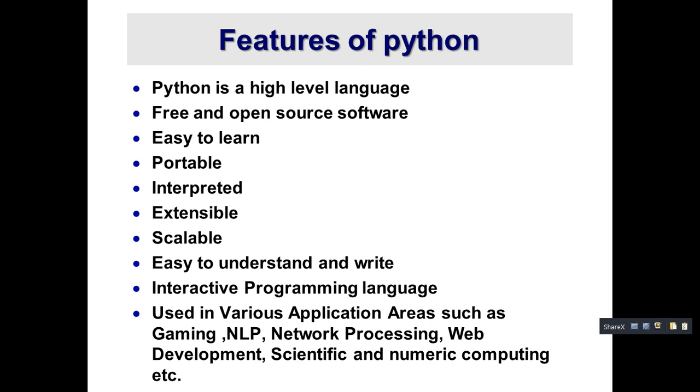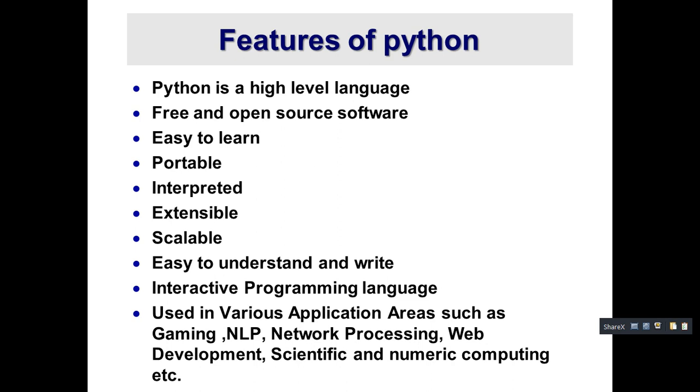Next point, as we have already seen in the previous slide, is that it is free and open source software. Then the third point is that it is easy to learn. When compared to other programming languages like Java, C, C Sharp, C++, Ruby, PHP, Perl, the Python programming language is easy to learn. Why? Because it has simple syntax and indentation concepts, and a layman can also understand this code. Even someone who has no knowledge of programming, once they see the Python code, can understand somewhat what it is saying. That is the meaning of the third point.